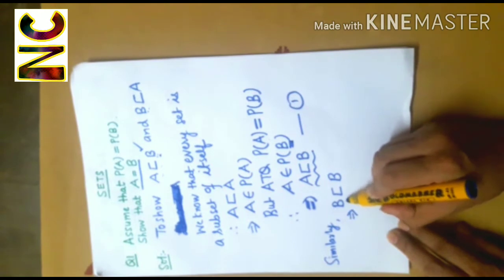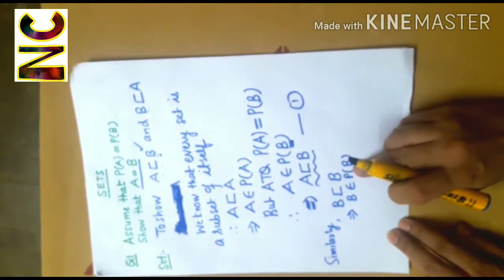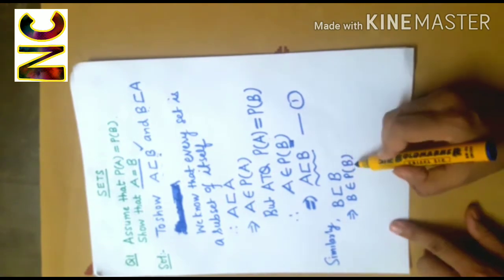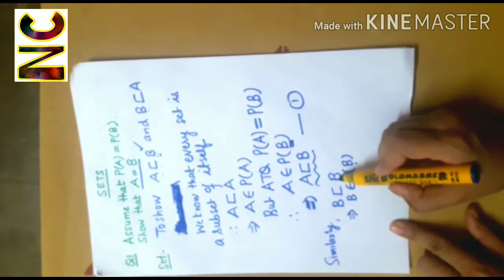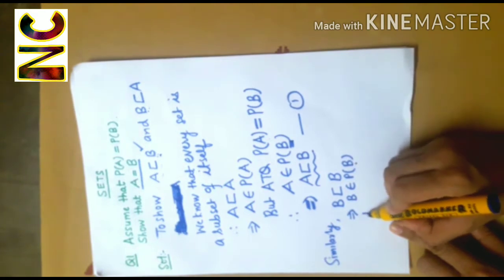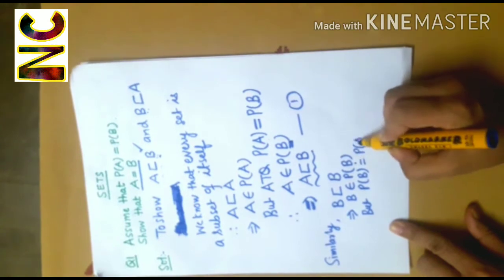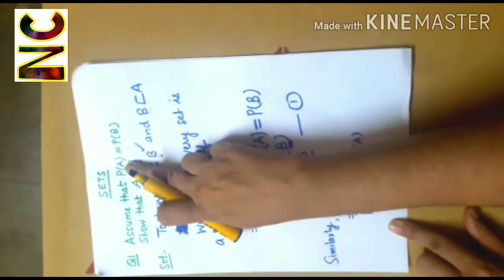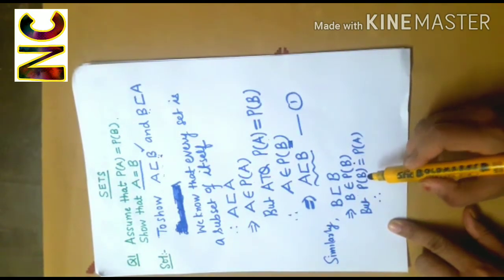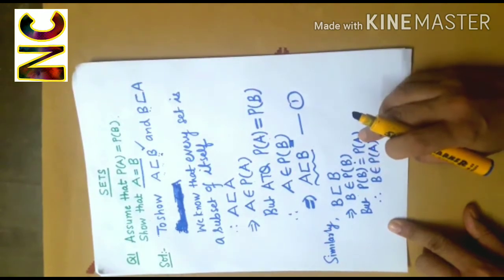So this will imply B will belong to the power set of B, because the power set of B contains all the possible subsets of the set B. So if B is a subset of B, definitely B will belong to the power set of B. But the power set of B is the same as the power set of A according to the question. So therefore, if B belongs to this set, B will also belong to this, that is the power set of A.